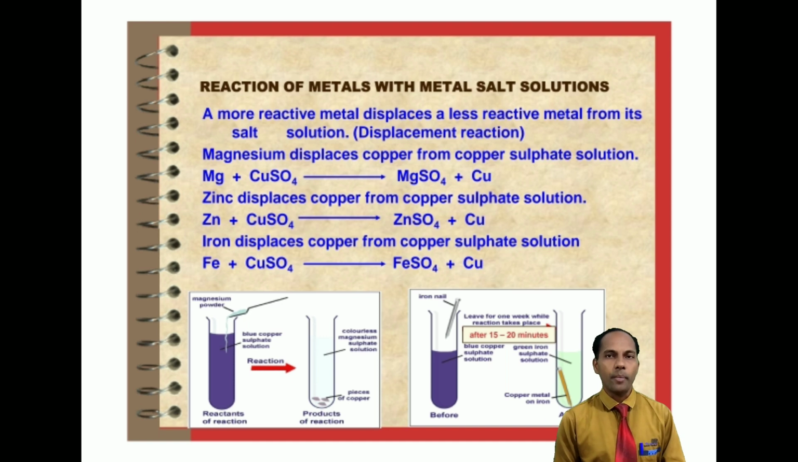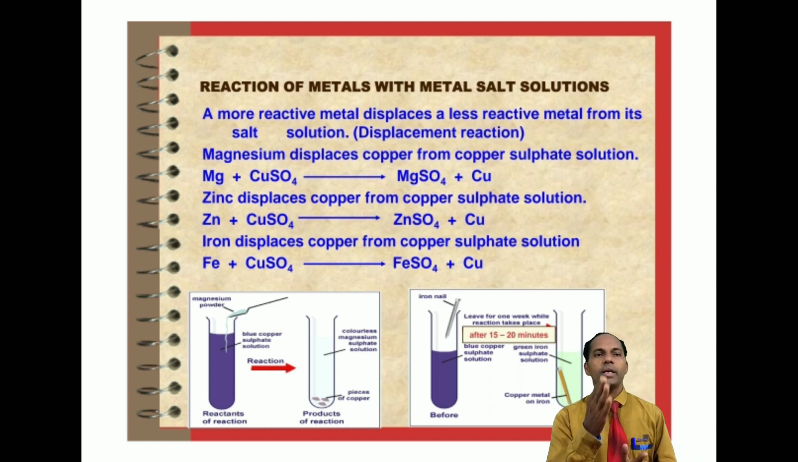Zinc displaces copper from copper sulfate solution because zinc is more reactive than copper, so zinc reacts with the copper sulfate, produces zinc sulfate, and copper is released. Zinc sulfate and copper both are produced. Iron displaces copper from copper sulfate solution, like iron plus copper sulfate produces iron sulfate and copper. Just see the